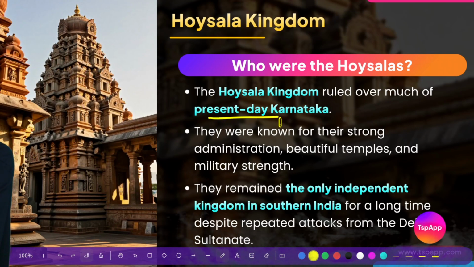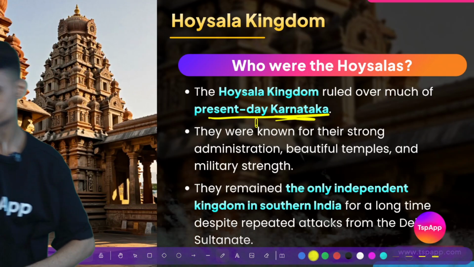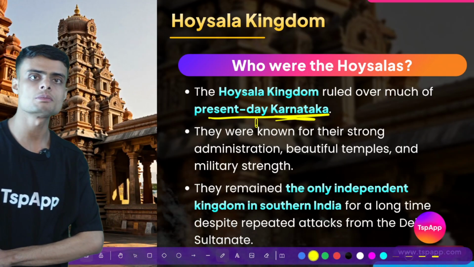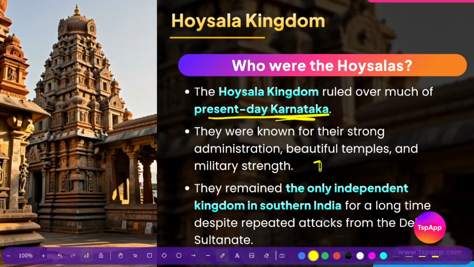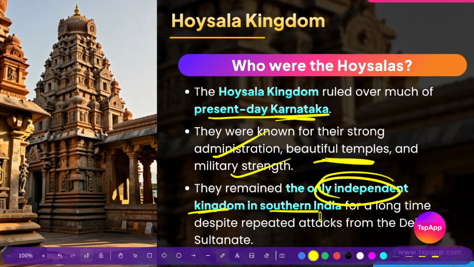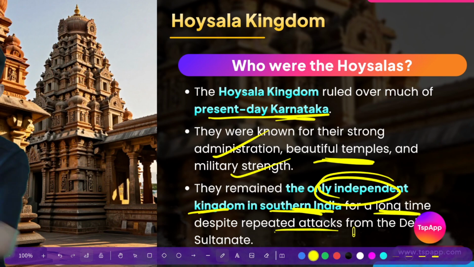They are the rulers of present-day Karnataka. Karnataka rulers were famous for building very beautiful temples. They had a strong administration and a strong military. They remained the only independent kingdom in South India for a long time, despite repeated attacks.